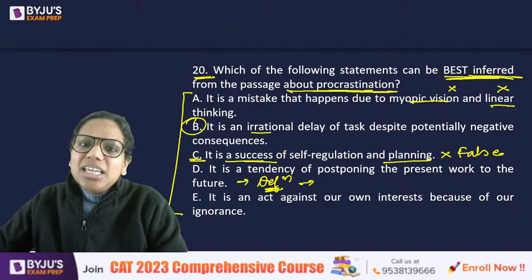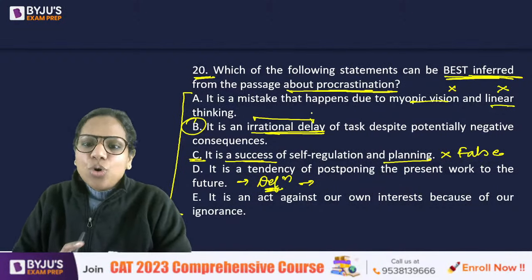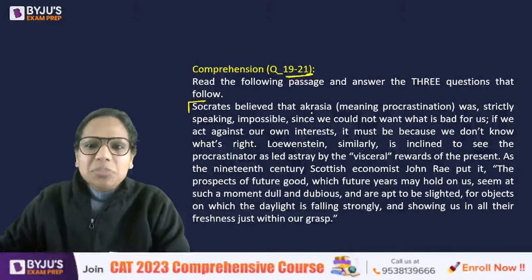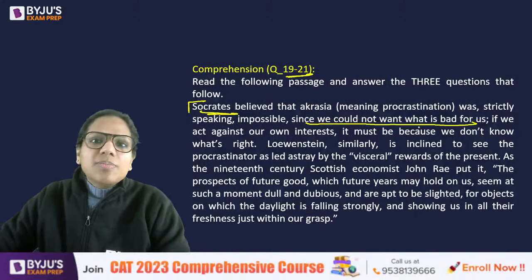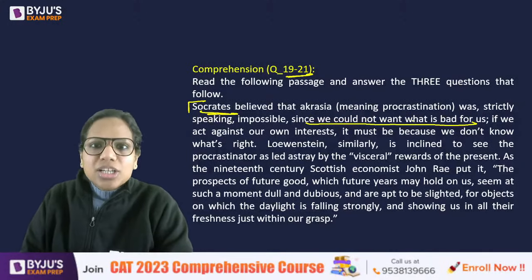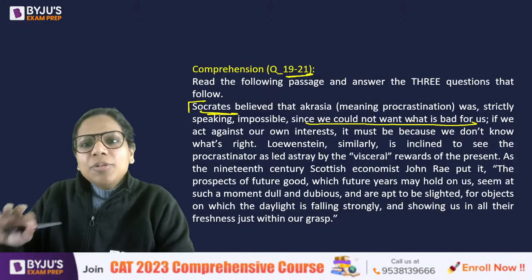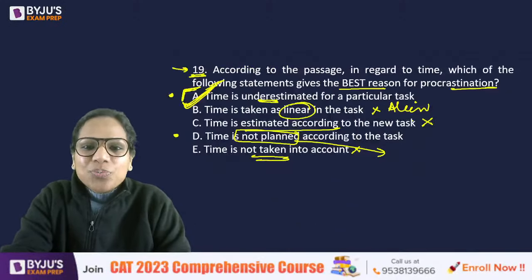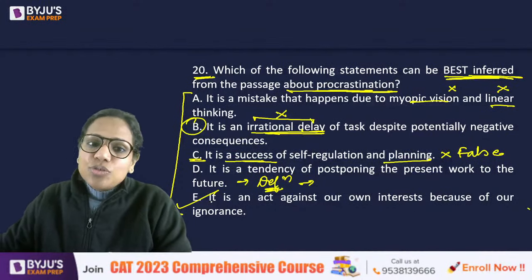B says it is an irrational delay. But in the very first paragraph, the author says that we are not irrational, right? We are not irrational human beings. See, Socrates said this, that we could not want what is bad for us. That means we are not irrational beings, right? So why are we then procrastinating? Because हमें पता ही नहीं चल पा रहा है, right? It's because of our ignorance. So irrational is eliminated for that reason. It is an act against our own interests because of our ignorance.